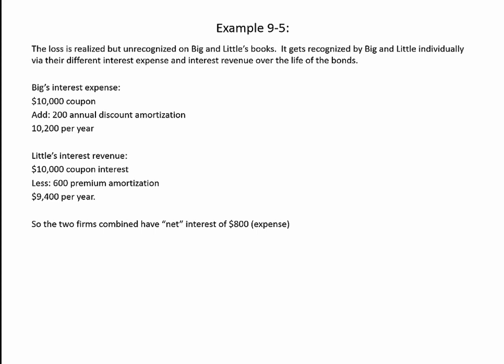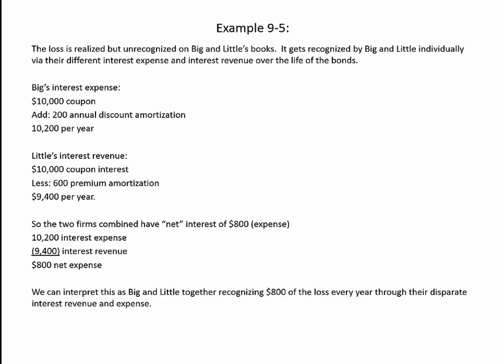So the two firms combined have net interest expense of $800. Again, Big has $10,200 of interest expense, Little has $9,400 of interest revenue, which nets out to $800 of expense. Now we can interpret this as Big and Little together or combined recognizing $800 of the loss every year through their disparate interest revenue and interest expense.